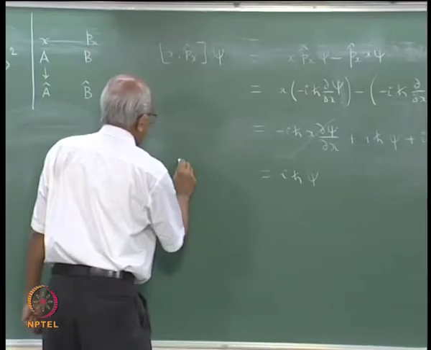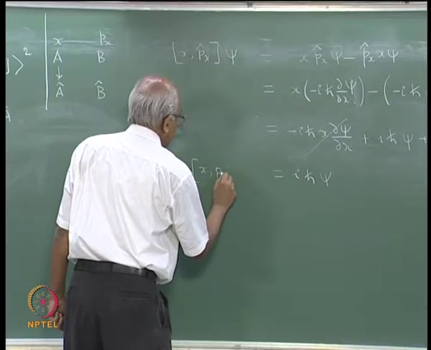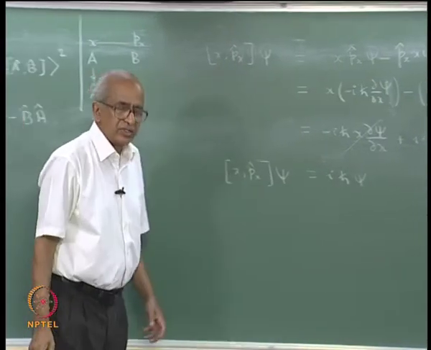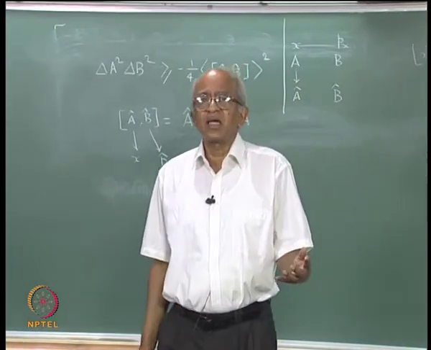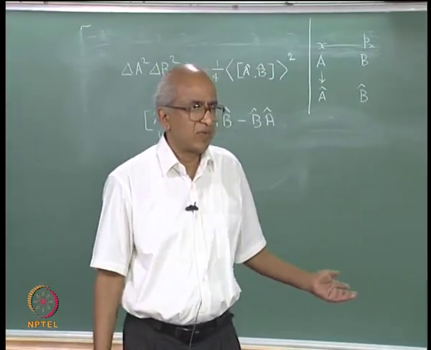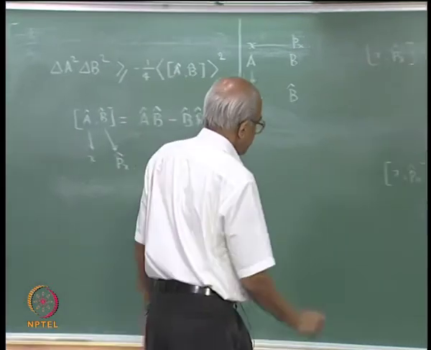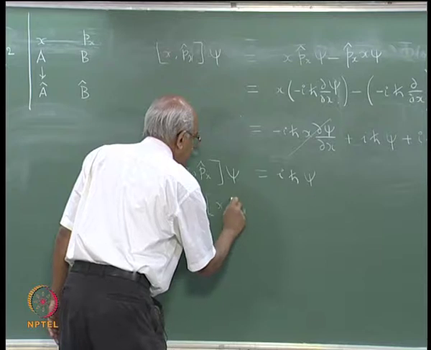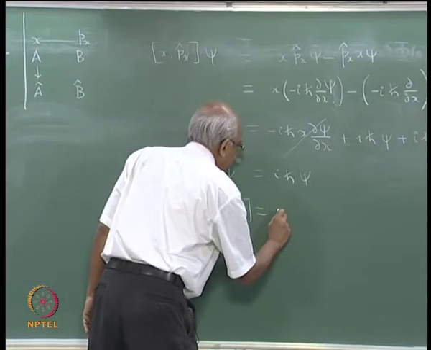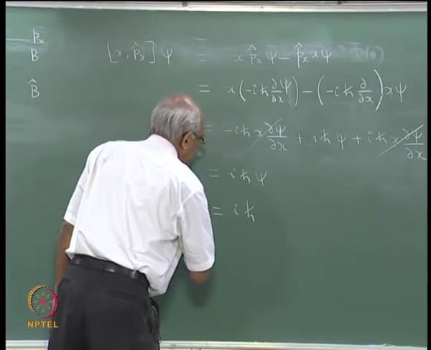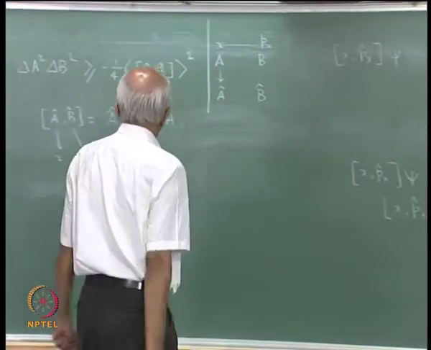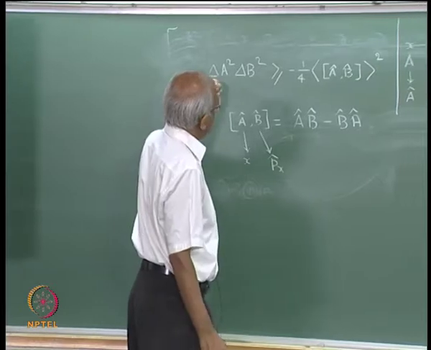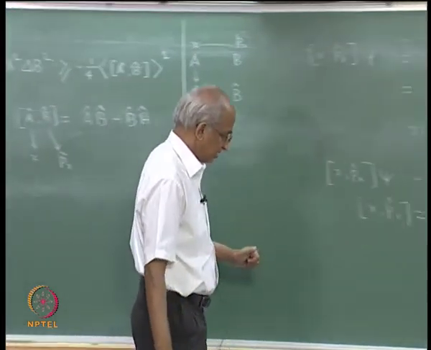So, the commutator of x and p x operating upon any arbitrary function psi is just the same as multiplying that psi by I h cross. What does this mean? This means that the commutator of these two operators is actually equivalent to multiplication by I h cross. Okay. Having calculated the commutator, let me use it in this inequality.